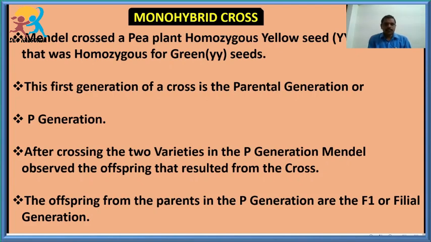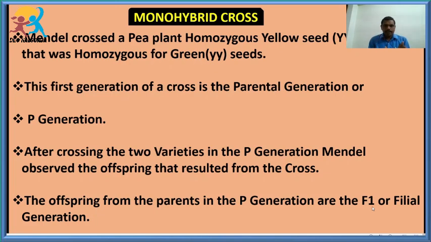Now, when there is a cross between the parental generation, after crossing the two varieties in the P generation, Mendel observed the offspring that resulted from this cross. This resulting offspring or progeny is called the F1 generation or filial generation.